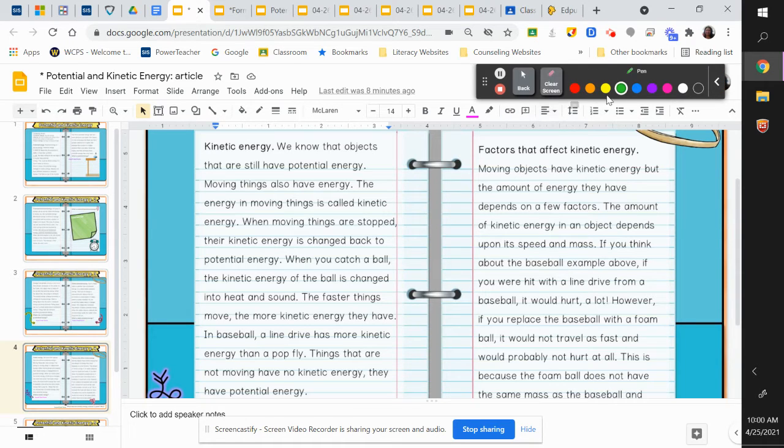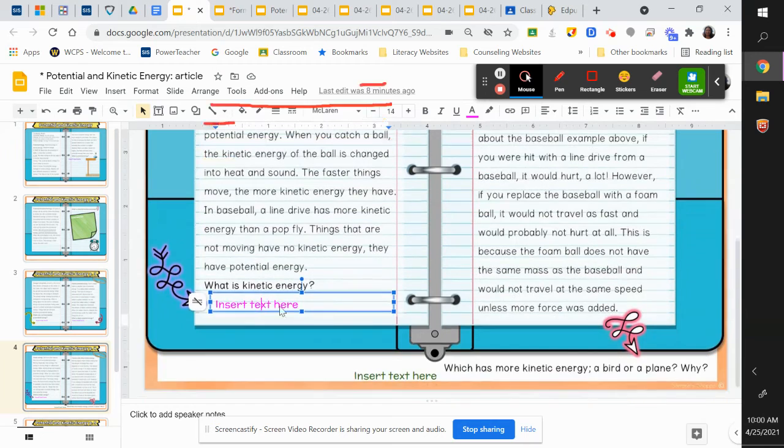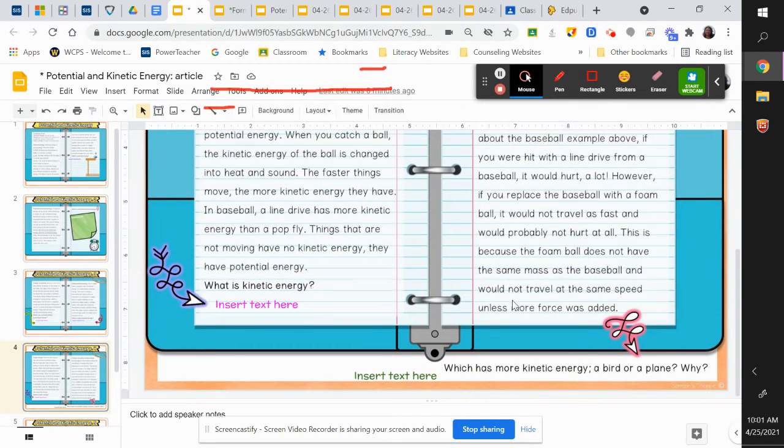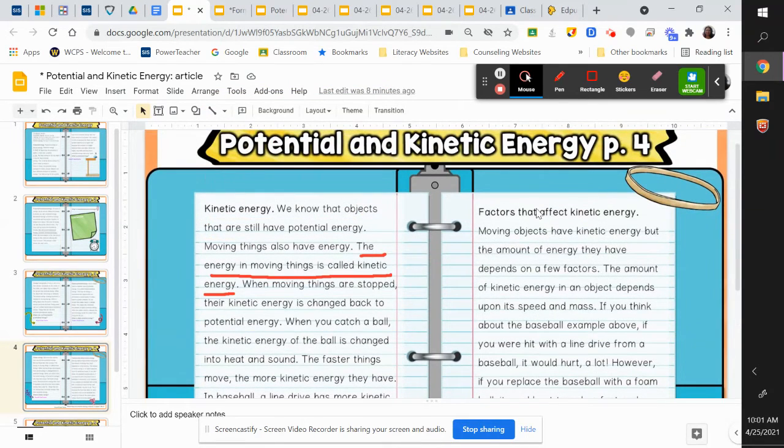Here we go. Let's use back to red. The energy in moving things is called kinetic energy, right? And so we are underlining that because we're looking for the definition of kinetic energy here, okay? Let's scroll up to the top here. Factors that affect kinetic energy.